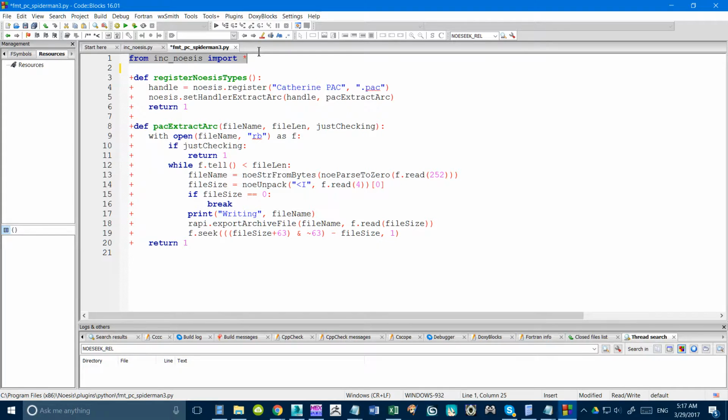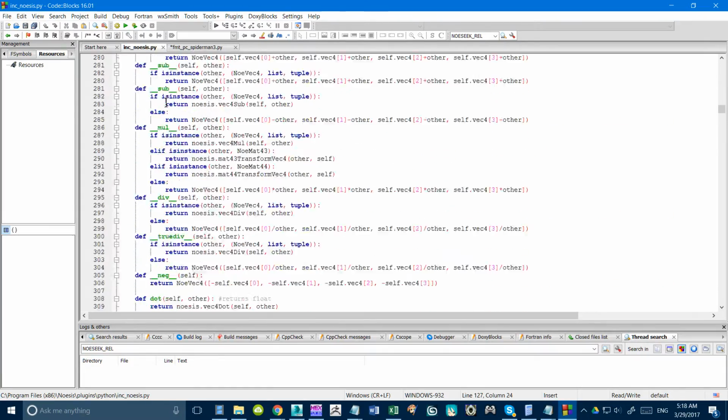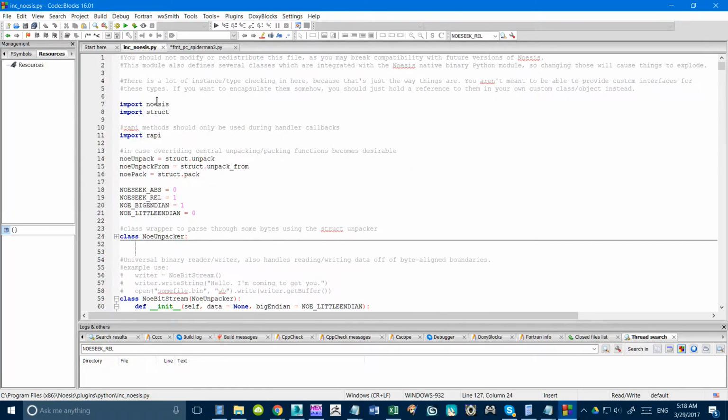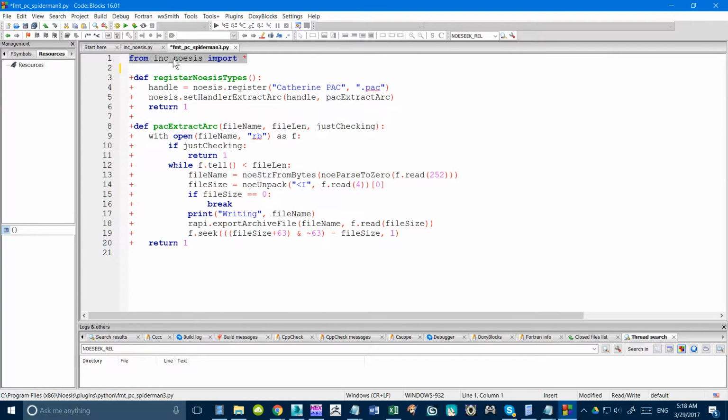We're going to include this line. We're going to have this line basically on the top of all of our scripts. It basically says from this script here, import everything. So there's a lot of functions in here, including the import module command for Noesis, struct, and wrappy, which are important. You need those to actually interface with Noesis. And by importing that one script, you'll get all that stuff at one time.